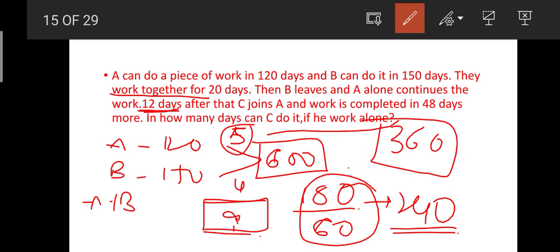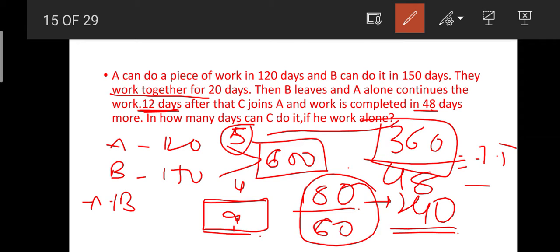And then after that C joins A, that is 5 plus the work done by C, and they complete this 360 units of work in 48 days. That means they do 7.5 units of work per day, since they completed 360 units in 48 days.